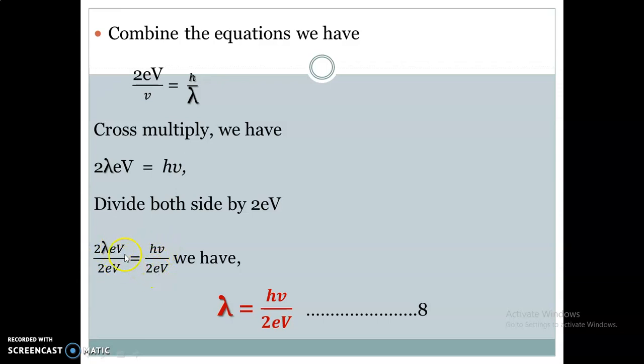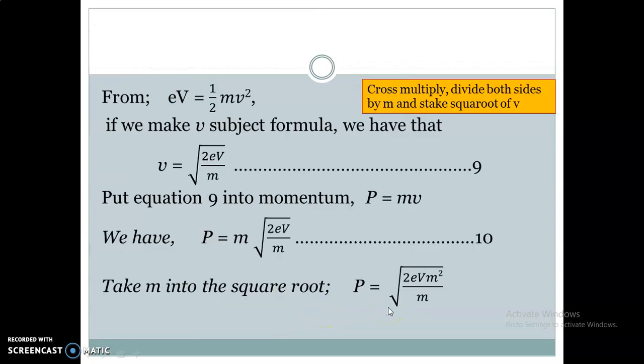If we divide both sides by 2eV, you see that the 2eV down here will cancel. We have left lambda equal to hv over 2eV. We have called that equation 7.